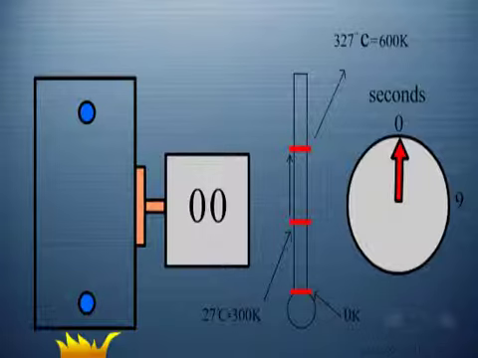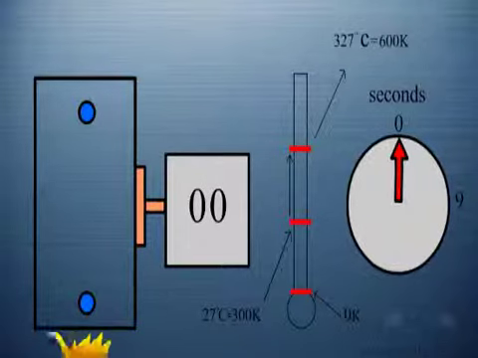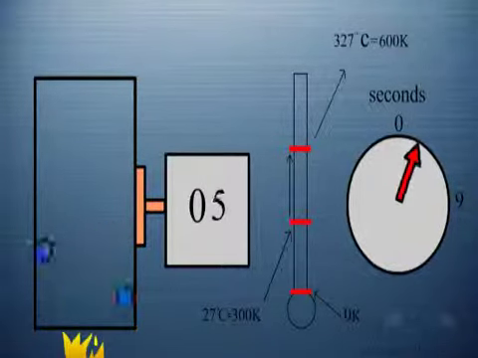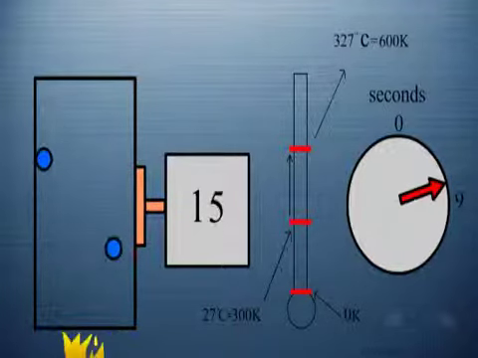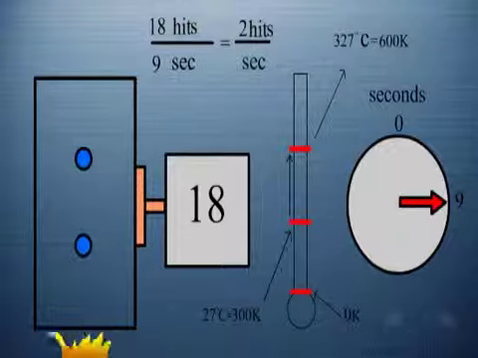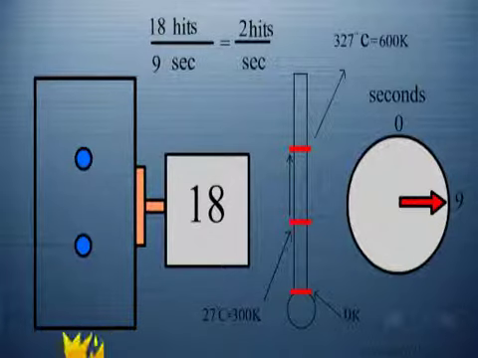Now, if the temperature is increased to 327 degrees Celsius, which is 600 Kelvin, that is, the temperature is made double. Initially, we had 300 Kelvin, now we have 600 Kelvin. When the temperature is doubled, you observe that you get 18 hits in 9 seconds, the time remaining the same.